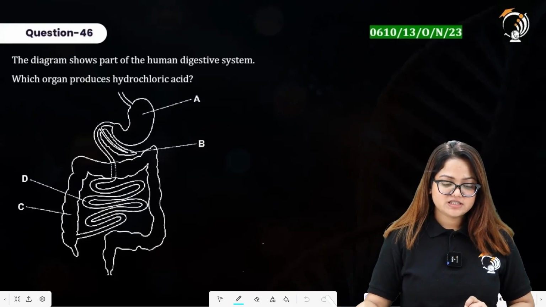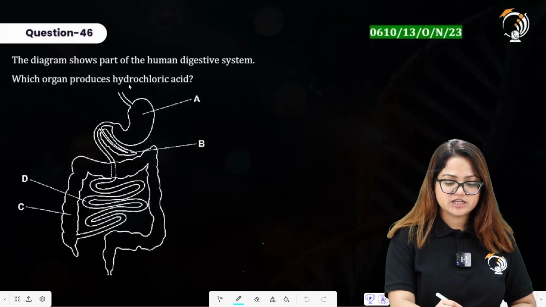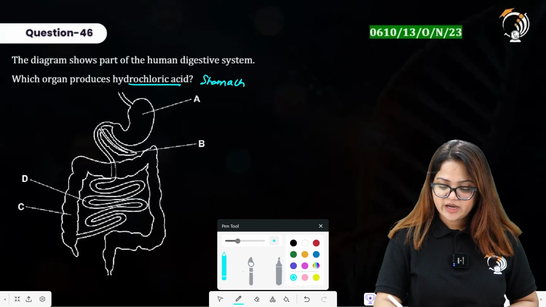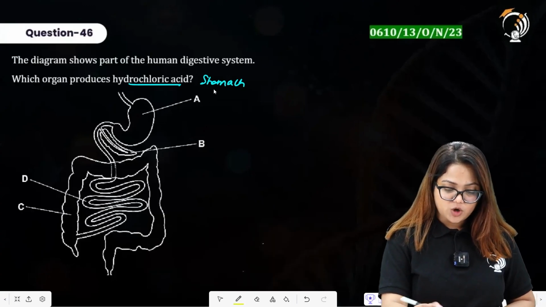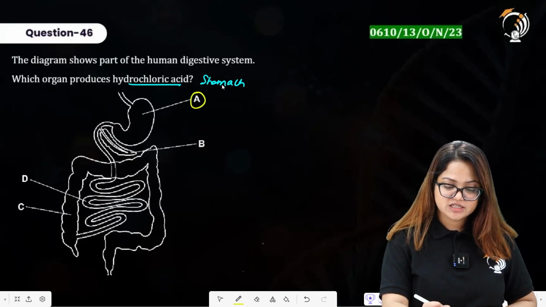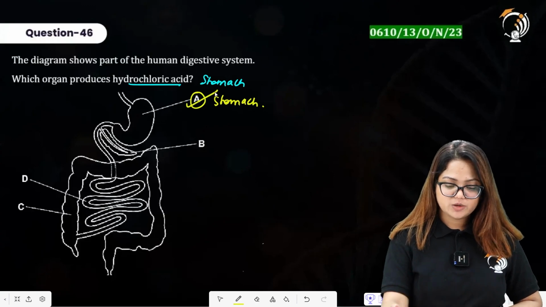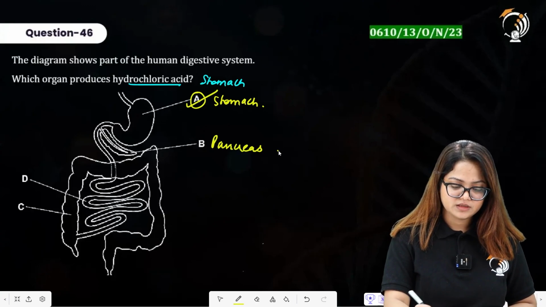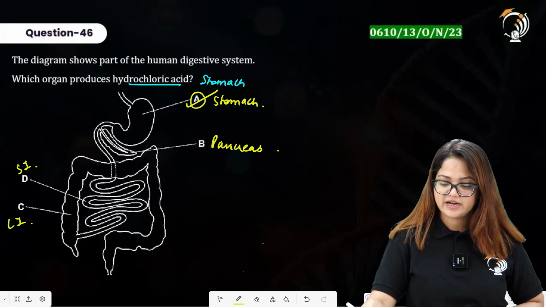46 here says the diagram shows part of the human digestive system. Which organ produces hydrochloric acid? It is produced by the stomach. To identify that, you have to first label the correct options over here. Option A here is representing stomach. It is going to be our right answer. Option B here is representing pancreas. C here is a part of large intestine and D here is small intestine. Alright, so option A is the right answer.